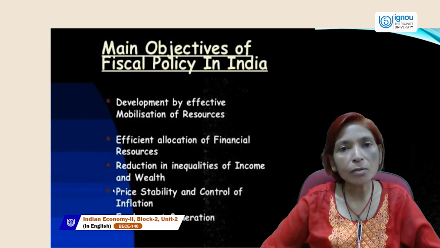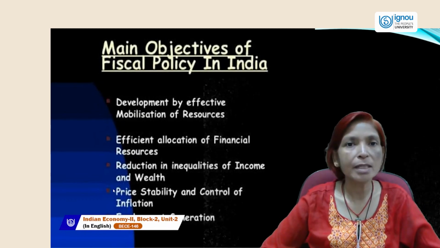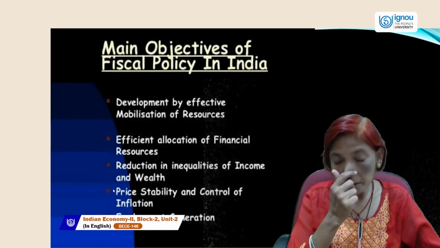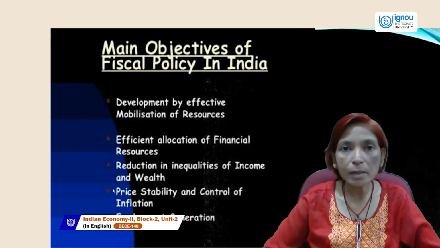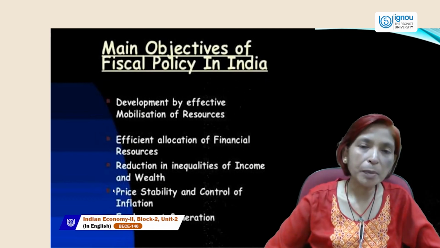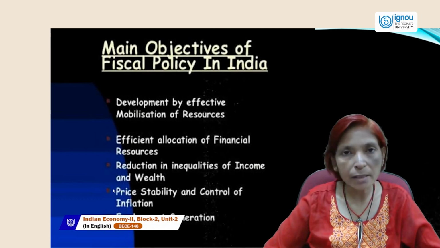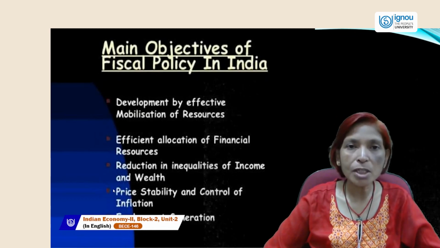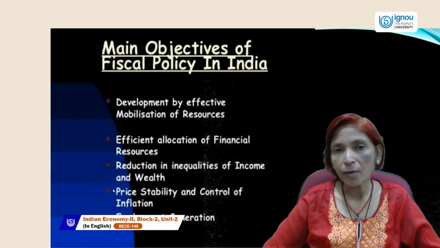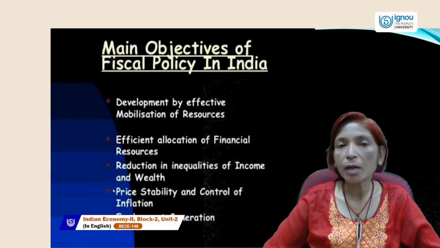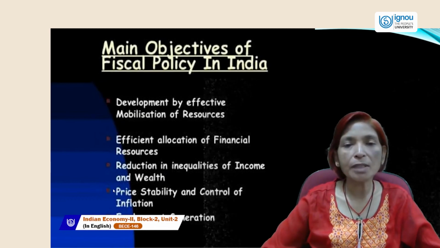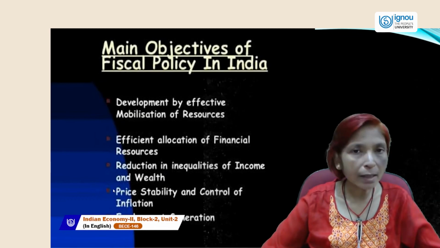Next is employment generation. Employment generation is also the main goal of fiscal policy as well as monetary policy. We should create and generate employment opportunities for the country people, so that all country people can get employment opportunities. If all country people get employment, then their contribution in GDP will also rise, our economic growth will rise, income level of the country will also rise, and standard of living of the country people will definitely rise.